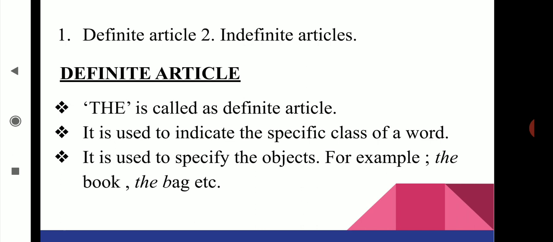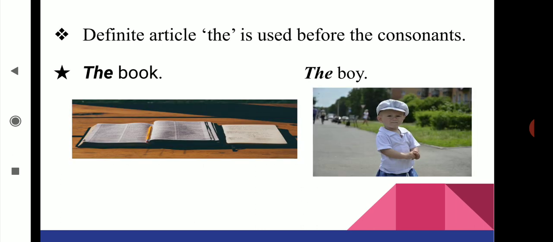Next, it is used to specify the objects. For example, the book, the bag, etc. Here we are giving a certain amount of specificity to the objects. The definite article the is used before the consonant sounds. It is definitely a main point that the definite article is used before the consonant sounds. In the English language, the sounds are divided into two groups, vowels and consonants.